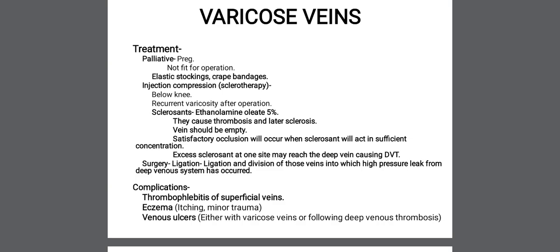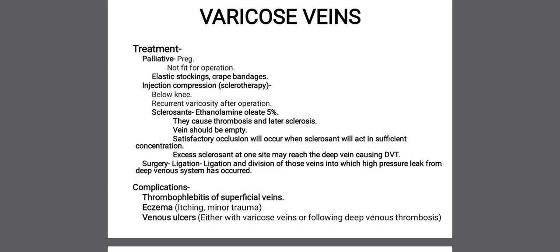It is done below the knee when the varicose veins are below the knee, or when recurrent varicosities are there after operative procedures. The sclerosant applied is ethanolamine oleate 5%, which will cause thrombosis and later on sclerosis.